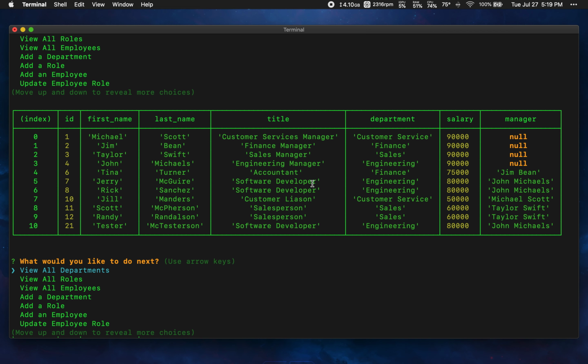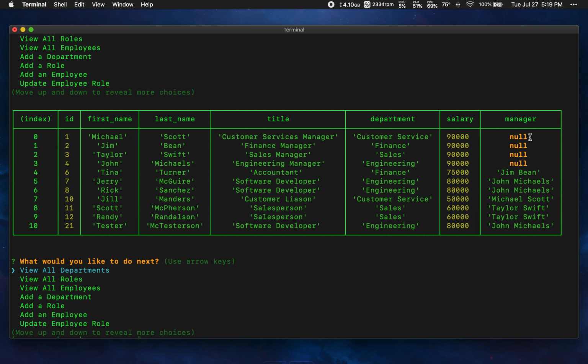We see what the role or title of each employee is, and then the corresponding department for that title. We also see the salaries for those employees as well, and it even shows the manager.